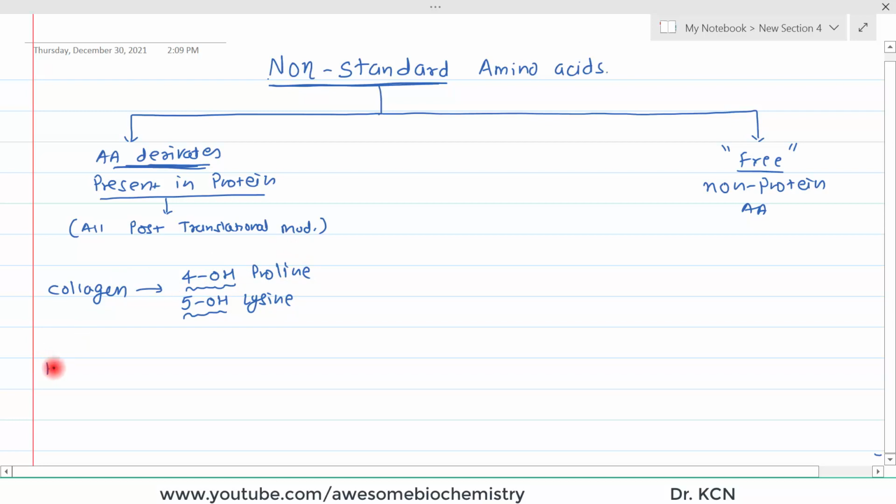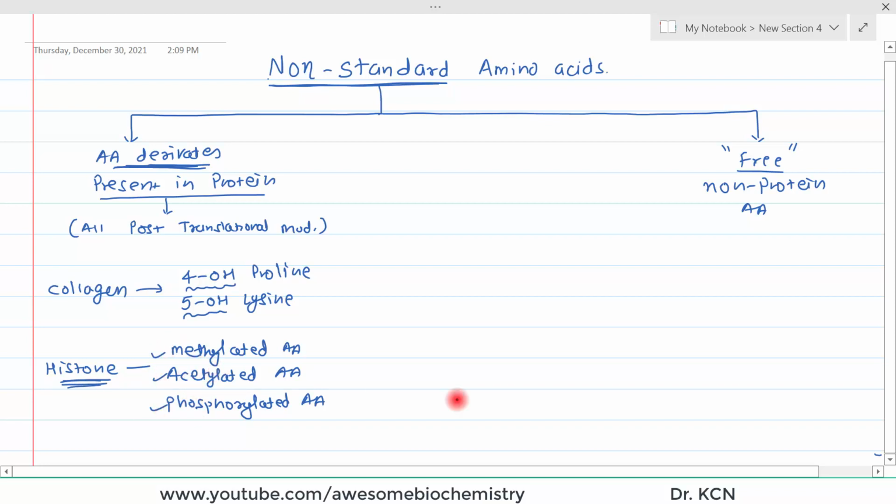Another example is the histone protein. In this histone protein, several amino acids undergo methylation. So, it has so many methylated amino acids, then acetylated amino acids and phosphorylated amino acids. Histone has so many modified amino acids, and these three modifications are the most prominent ones.